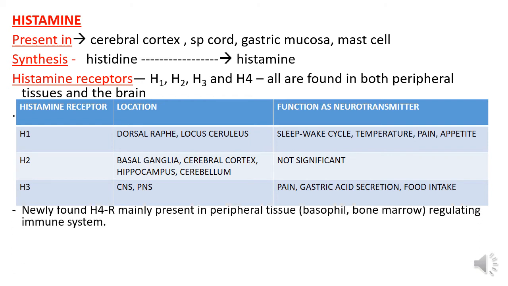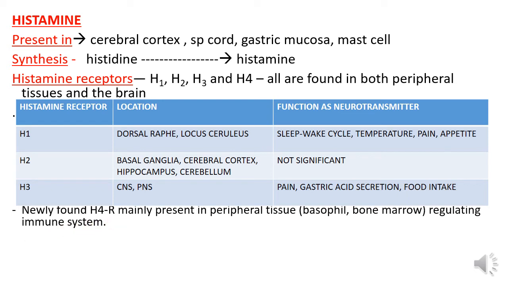These are the histamine receptors, H1, H2, H3. H1, location at the dorsal raphe and locus coeruleus. Its function is sleep-wake cycle, temperature, pain and appetite. H2, it is located at the basal ganglia, cerebral cortex, hippocampus, cerebellum. Its function is not significant. H3, it is present in the CNS and PNS, peripheral nervous system, and it is responsible for pain, gastric acid secretion, and food intake.